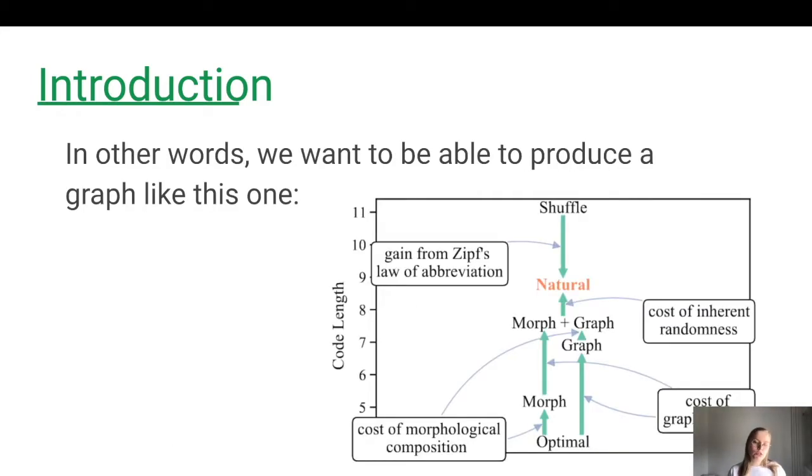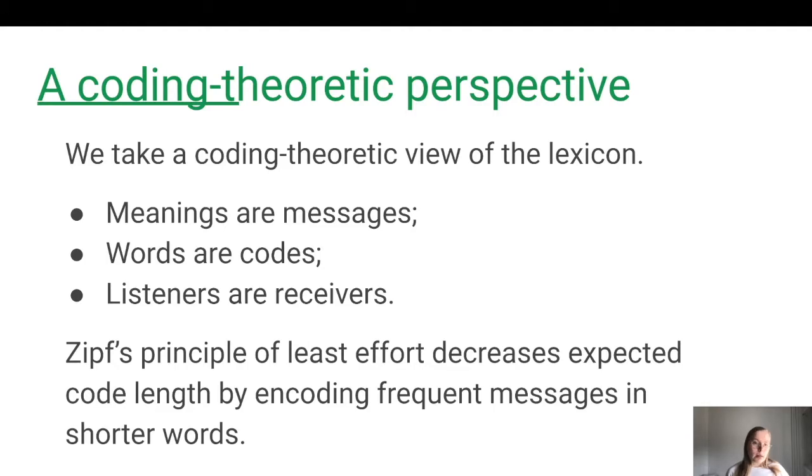So in practice, we want to be able to place natural language on a line of code length, where on the one end, the codes are created by an optimal model, and on the other, by random mappings. And this also allows us to map out the effects that different constraints have on the optimality of a language's code lengths. This is actually a sneak peek to our results. It's for Finnish specifically. So we adapt a coding-theoretic framework.